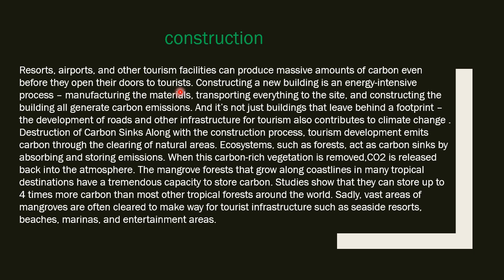This is saying that before traveling, we use construction, and to build airports and resorts we use many kinds of machines. For these machines we use diesel, petrol, and other fuels. Then they release carbon dioxide, and this carbon dioxide goes directly into our atmosphere.